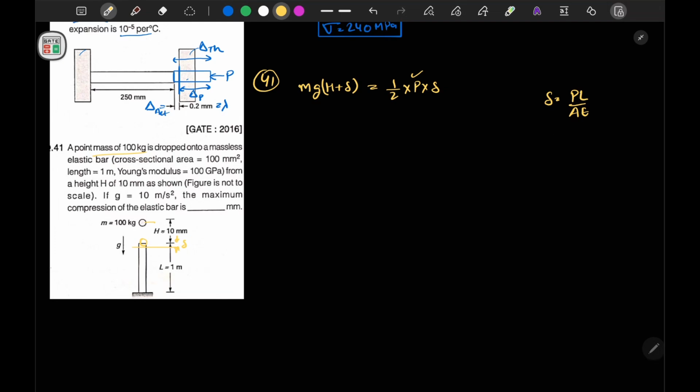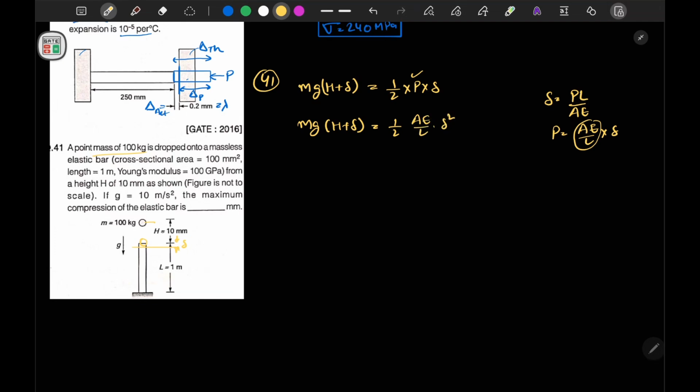So from here I can write P is equal to AE by L into delta, and this term is also known as the axial stiffness. So I can write it here as mg into h plus delta is equal to half times AE upon L into delta square.